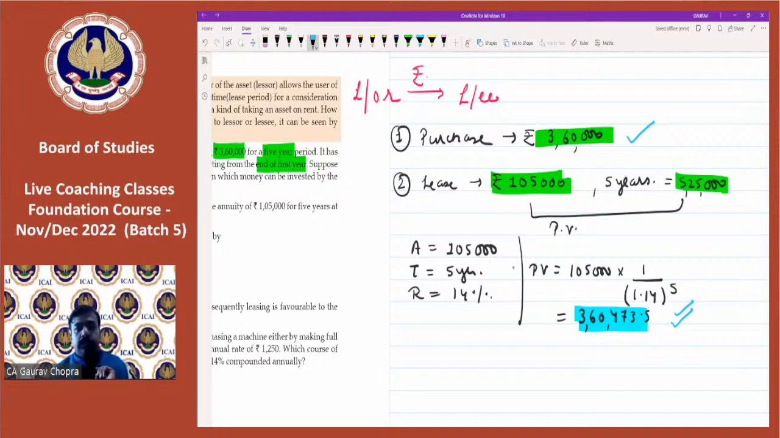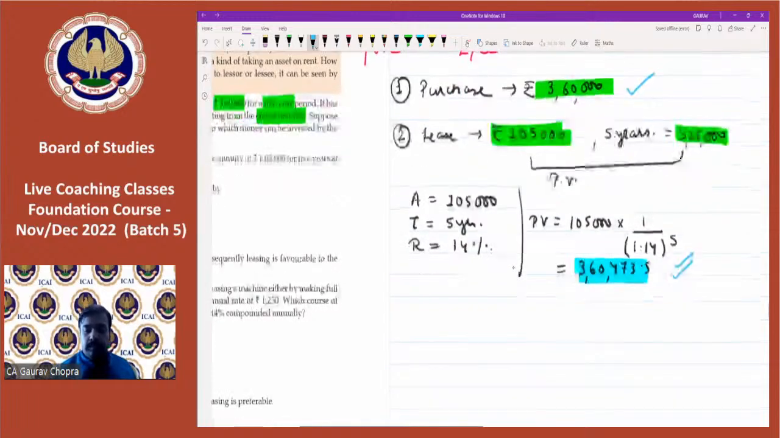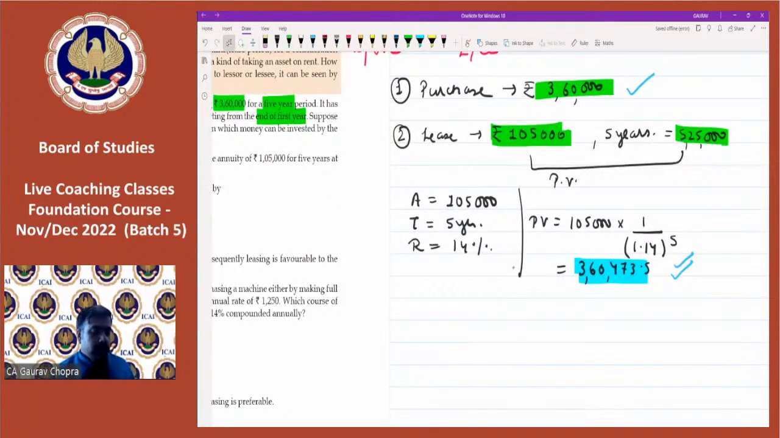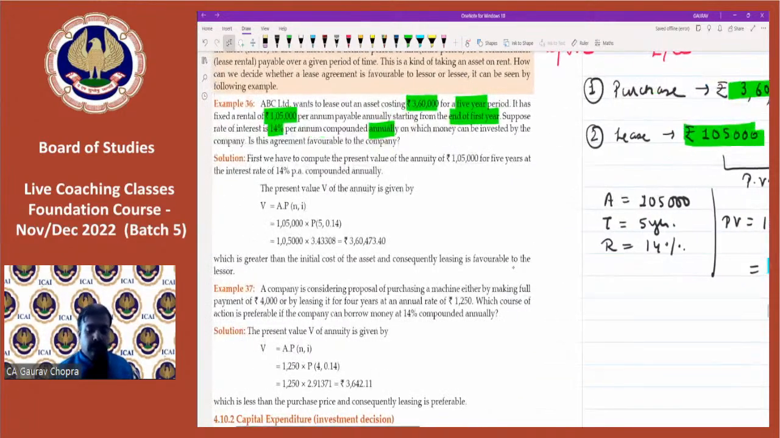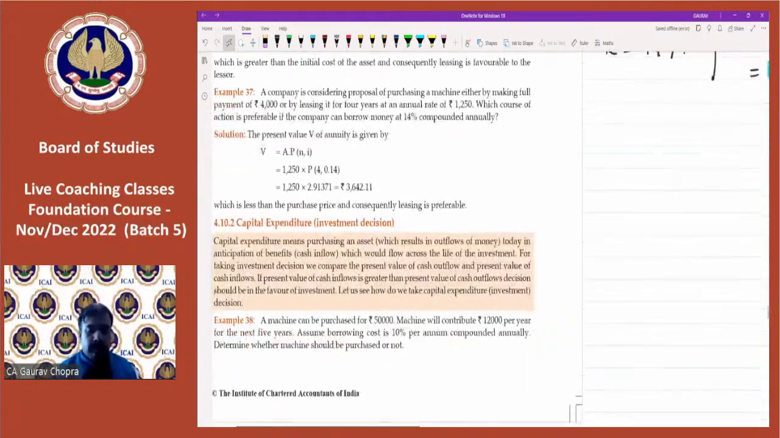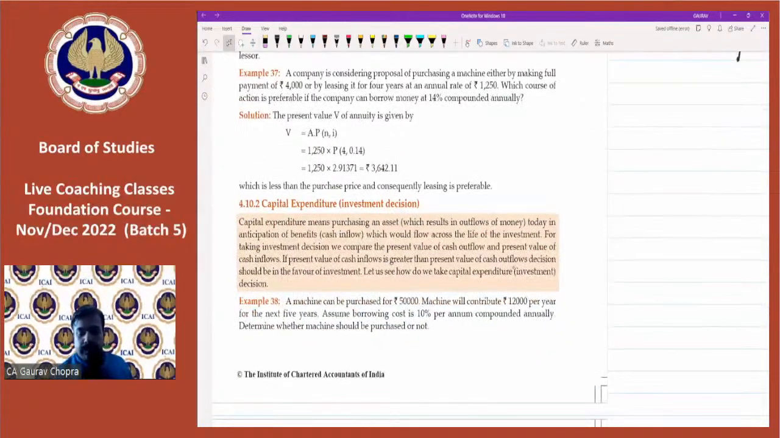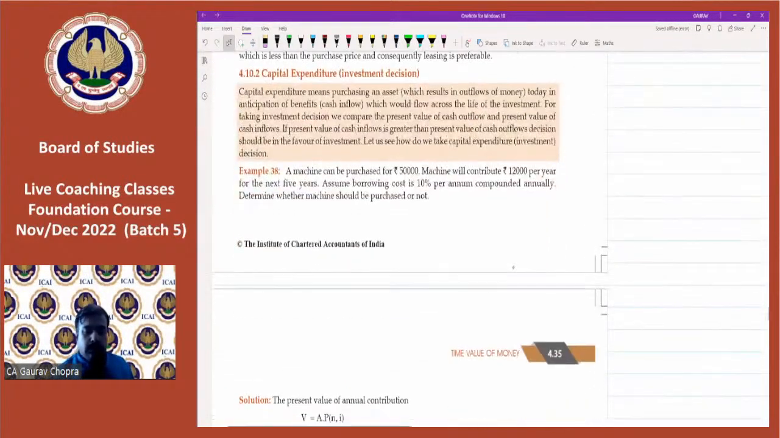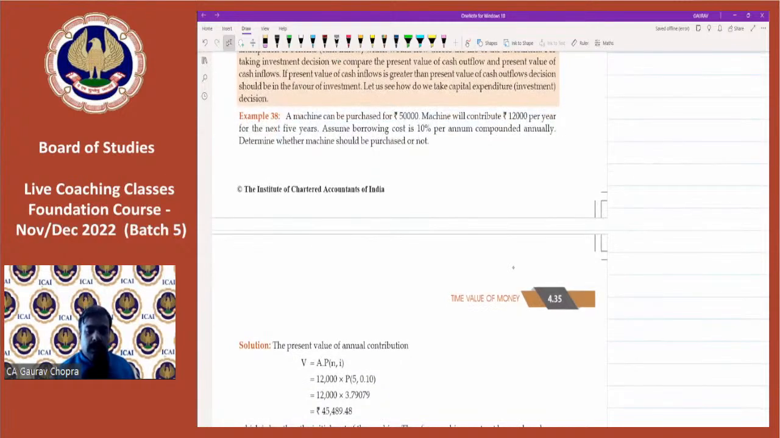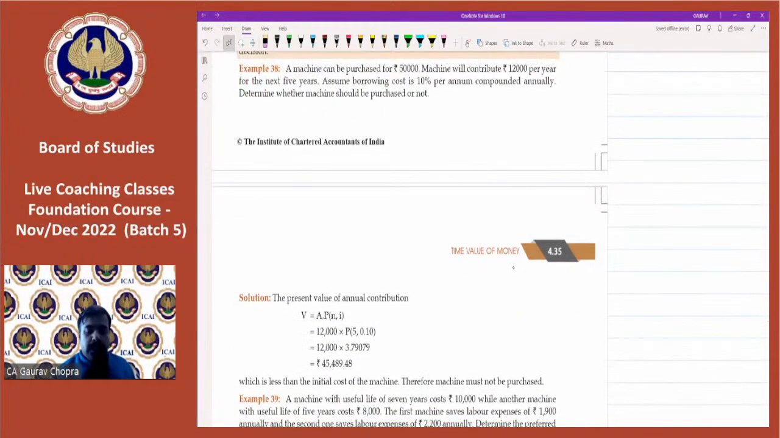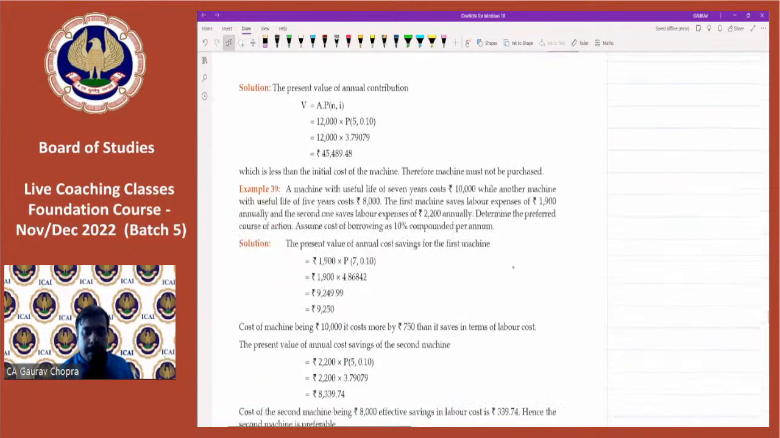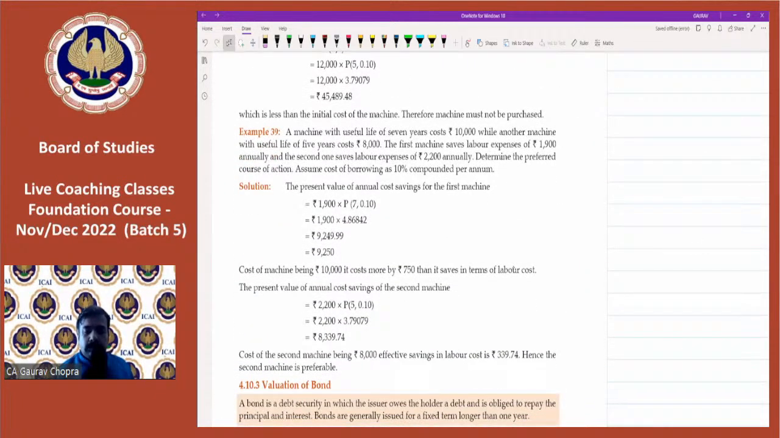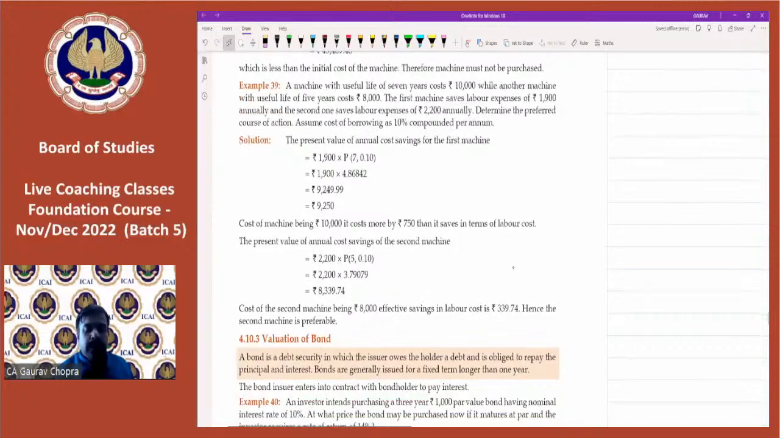All right. Question 38 is again similar. 37 and 38 you can try. Then let us try 39.